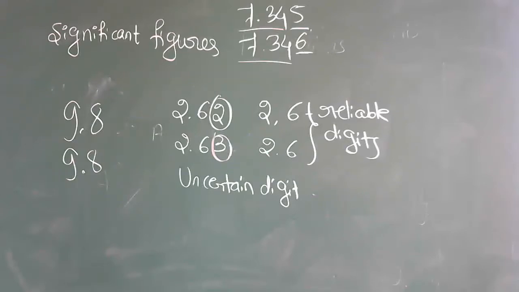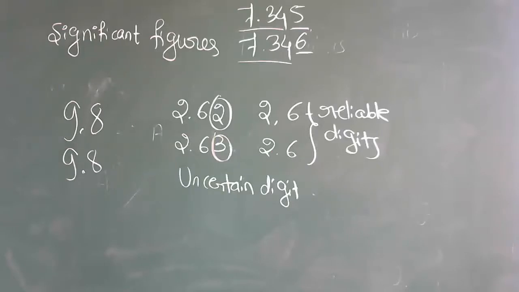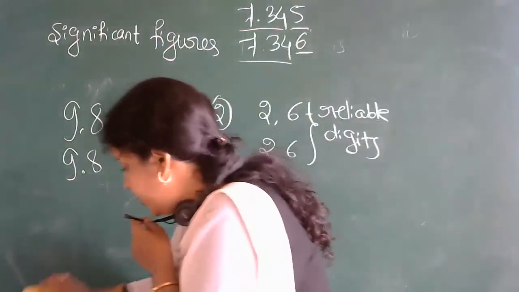Is it clear, students? Yes, we have some rules for significant figures, 5 to 6 rules, that we will discuss now. But first you tell me whether the definition is clear to everyone.